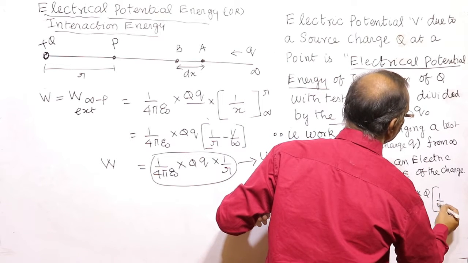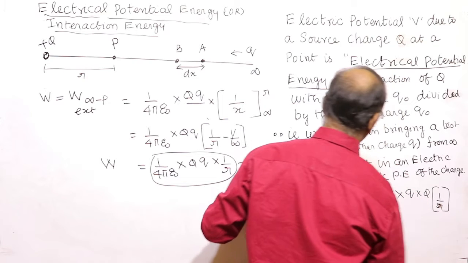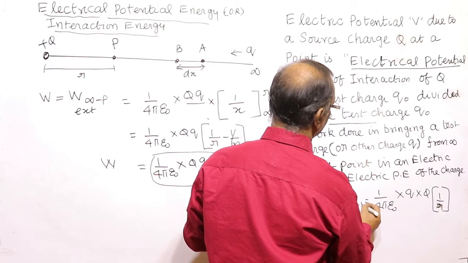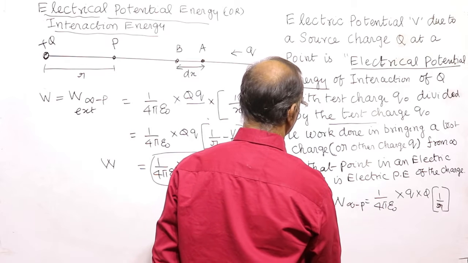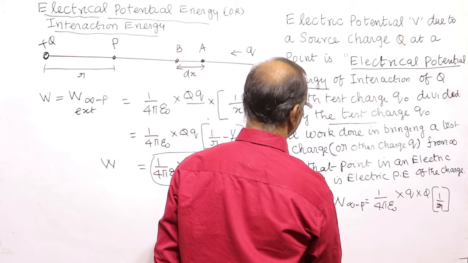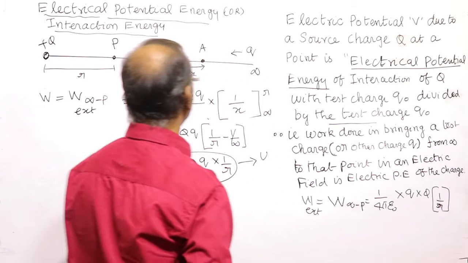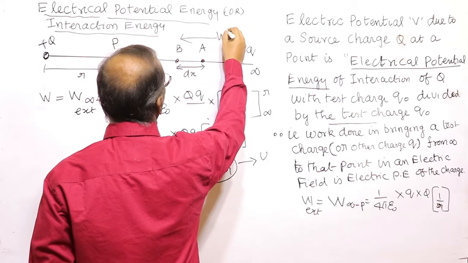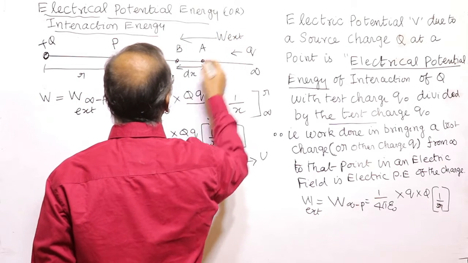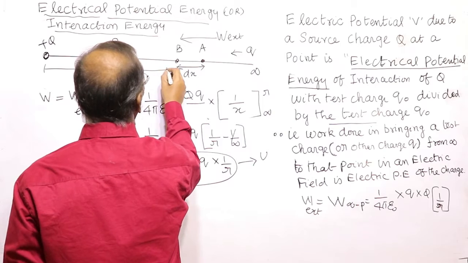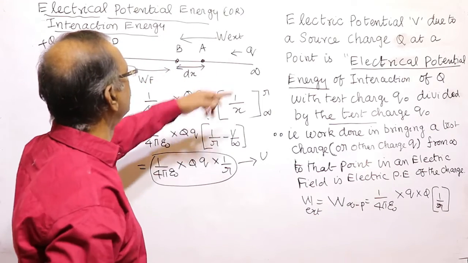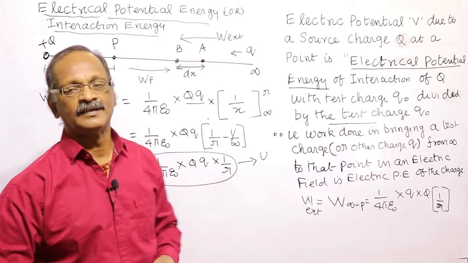Since we are bringing from infinity, the initial point is infinity and the final point is P. This is the work done by the external agency. But the field will do work this way, work done by the field, because this is a conservative field. Electric field is a conservative field.